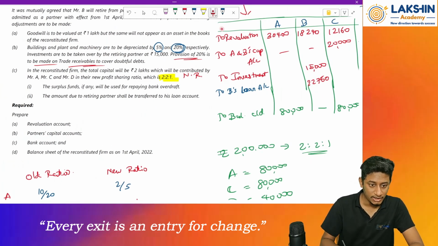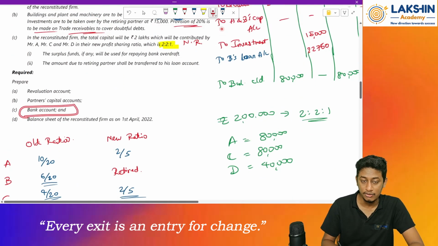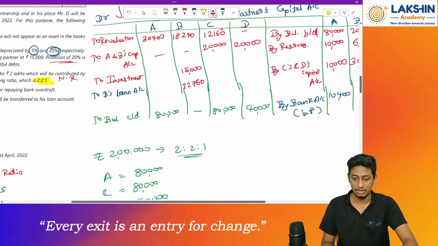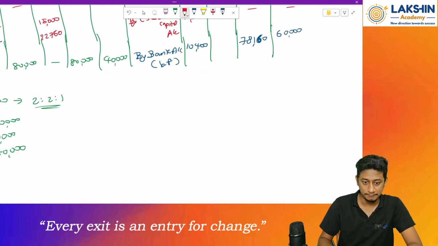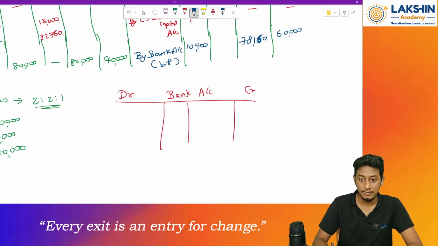See, they have told us that if any surplus fund remains, then it will be used towards repaying the bank overdraft. But is there any opening bank account balance? See, they have asked us to prepare bank account also, right? So is there any opening bank account balance? Nothing is given. So we will prepare bank account now. Let's prepare bank account. My bank account, debit, credit. Okay, any opening balance? No opening balance, so skip it.